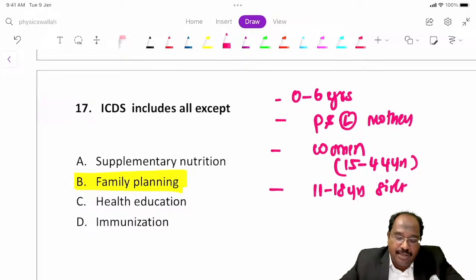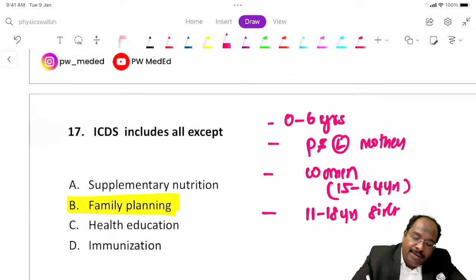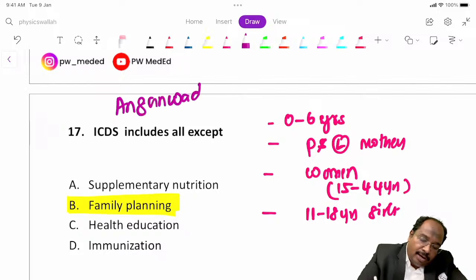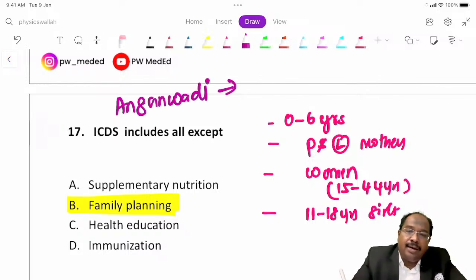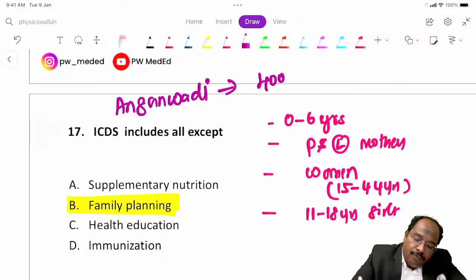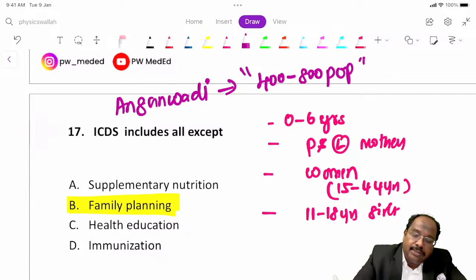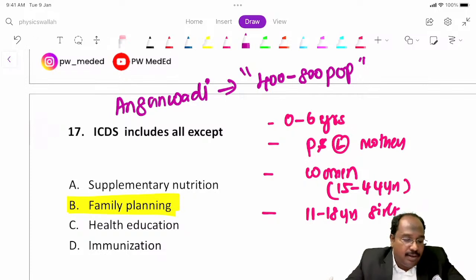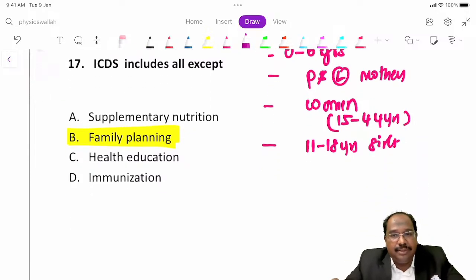These are the beneficiaries. The main activity where this ICDS works is called Anganwadi. Anganwadi will be there for every 400 to 800 population, whether it is a rural area or urban area. 11 to 18 years girls.